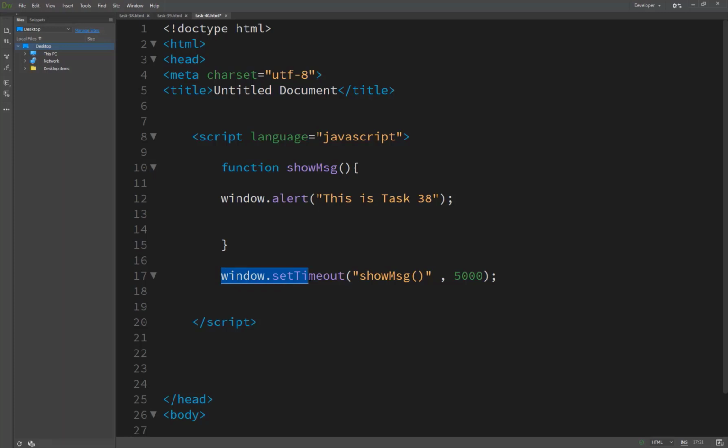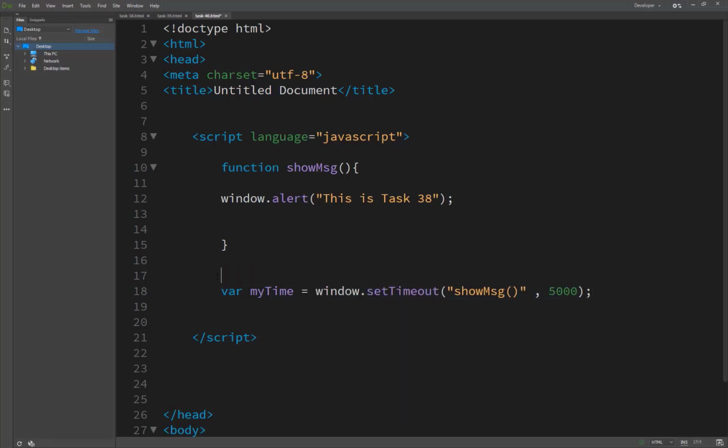So you simply pass the pointer to window.clearTimeout. Right here we have created a variable called myTime, just a variable name, and we pass the whole line inside it.